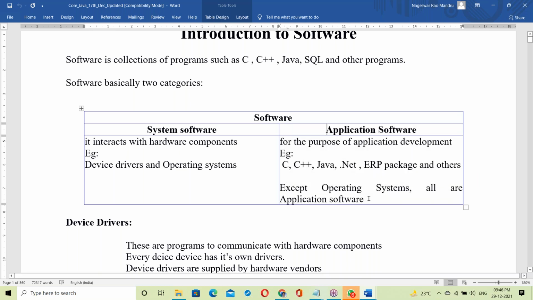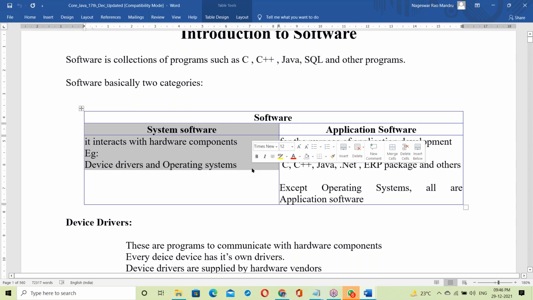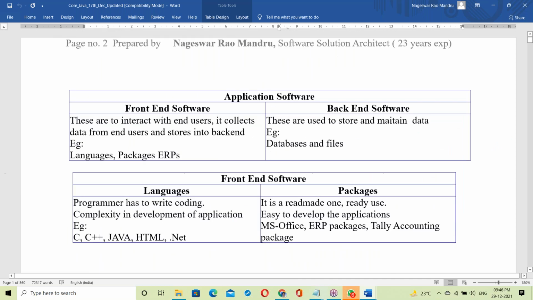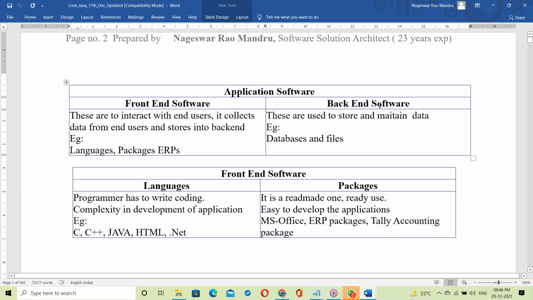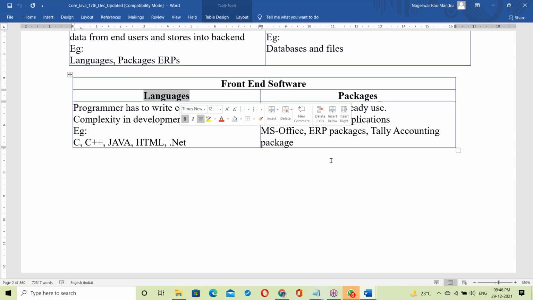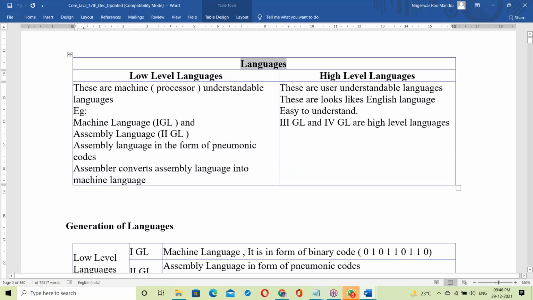Before going to application software, I explained a little about system software and gave an introduction, and then moved to application software. In application software, there is front end and back end. Java is a front end, so that's the reason we moved to the front end, which has languages and packages. Java is a language, so we are moving to languages.